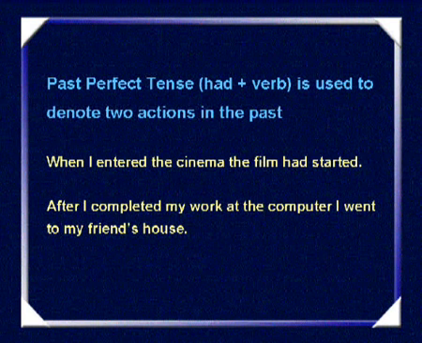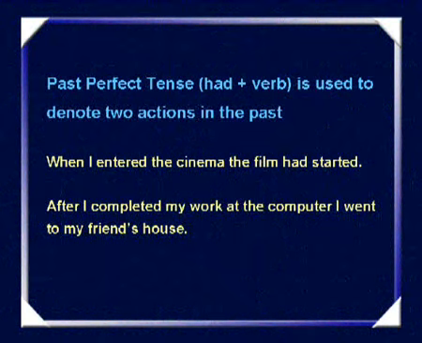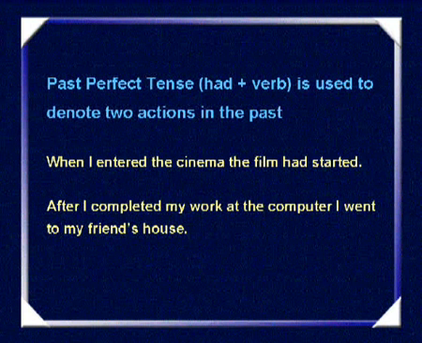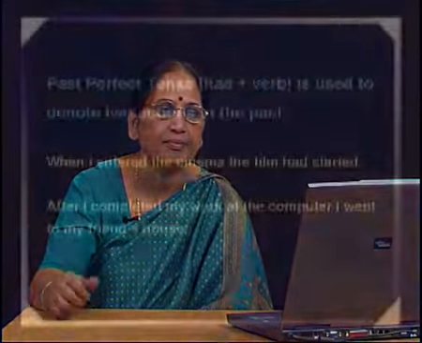I entered the cinema, the film had started, and the reference is to two actions which have taken place in the past. One happened before the other. That is, the film started and then I entered the cinema. In such cases where we want to express ideas of this kind, we use the past perfect tense.